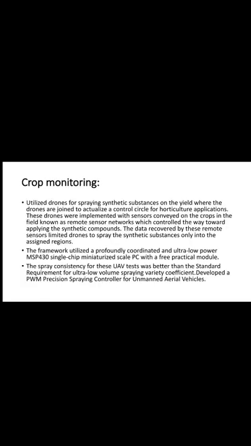Crop monitoring. Drones are used for spraying chemical substances on the yield, where the drones are joined to implement a control loop for agriculture application. These drones were implemented with sensors deployed on the crop in the field, known as a wireless sensor network, which controlled the process of applying the chemical compounds. The data provided by these wireless sensors limited drones to spray the chemical only into the assigned region.